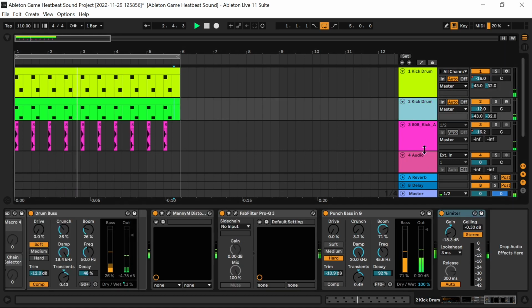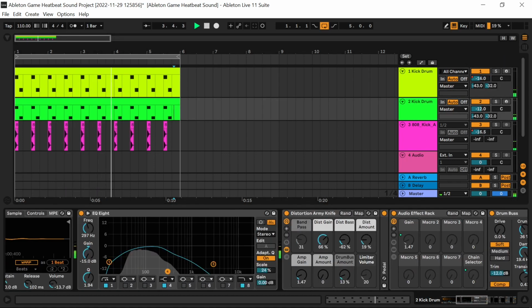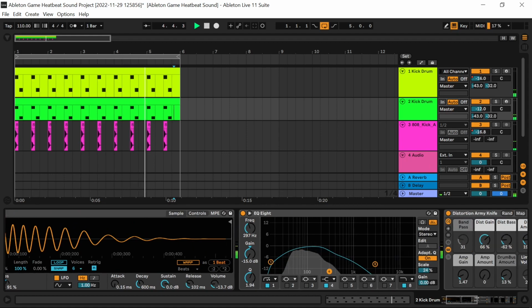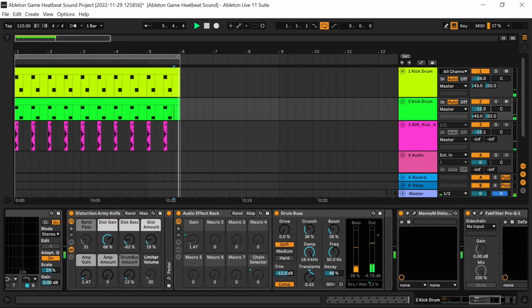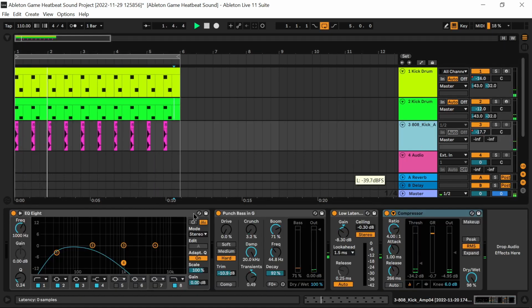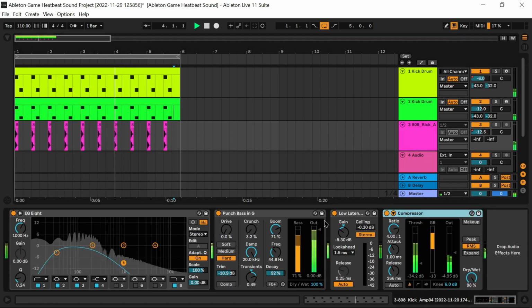On channel 2 it is basically a repeat of plugins used in channel 1 to have a similar effect on the two channels. Lastly, on audio channel 3 is the Ableton EQ8, the Punch Bass compressor effect, a low latency effect and a compressor.